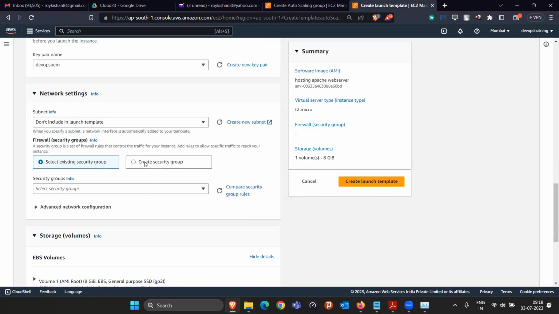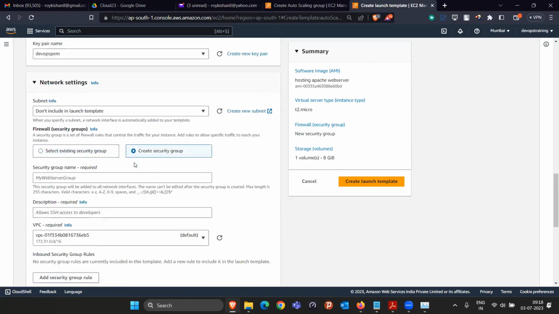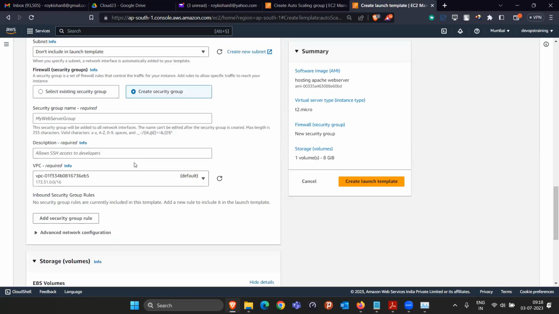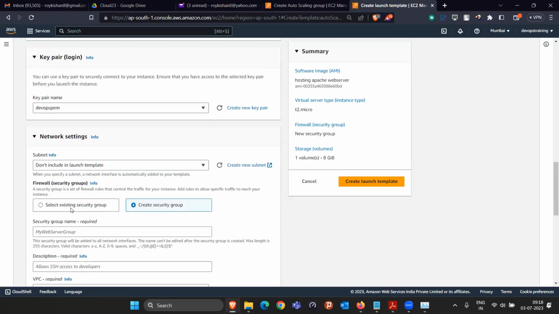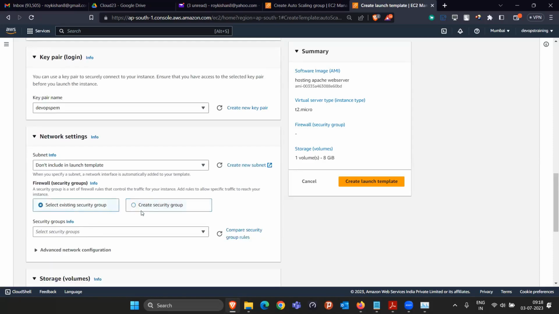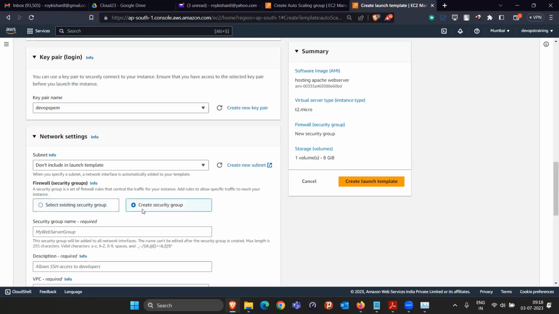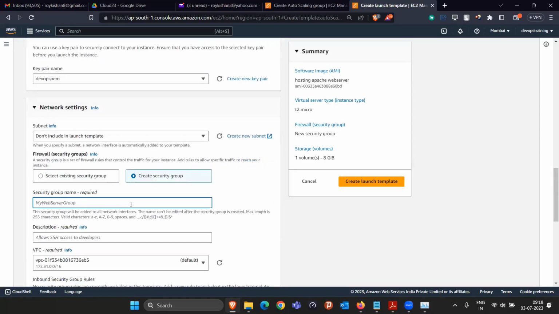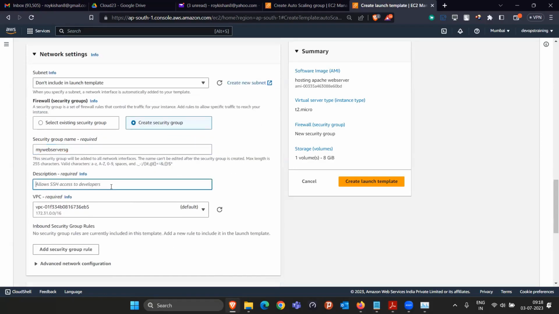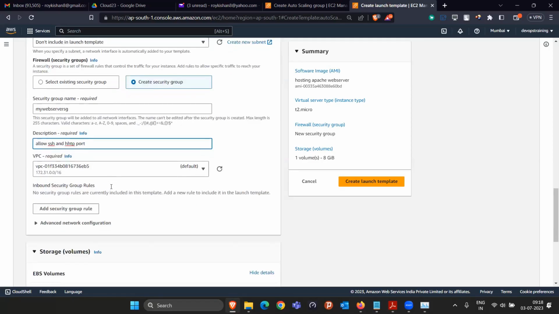And in the security group, I am saying that you have to create a security group, okay? You can click on select existing security group also, but I will suggest you let's create a new security group, okay? And give your security group name like my web server as the security group. Okay. And in this, I'm going to allow SSH and HTTP port. These two access I'm going to give. That's why I'm writing in the description.